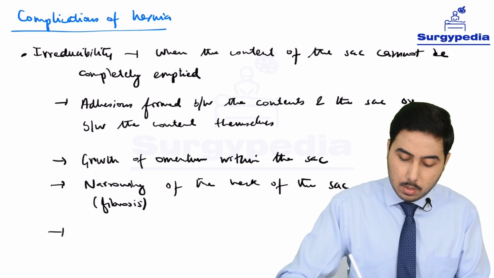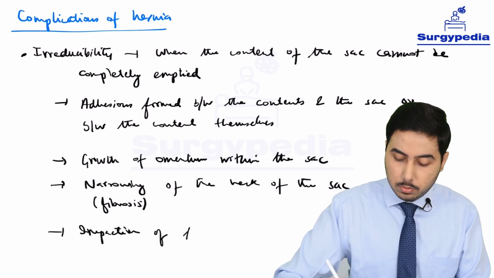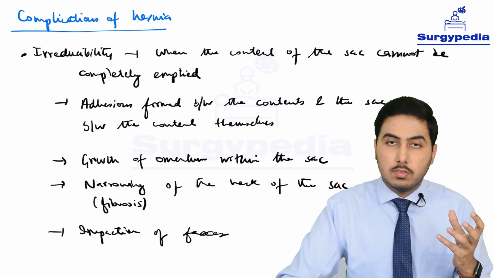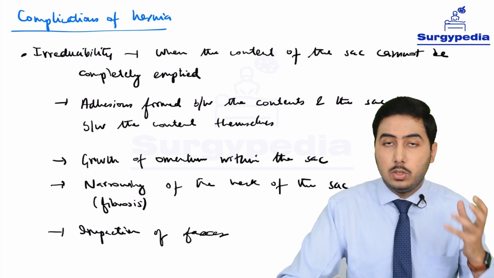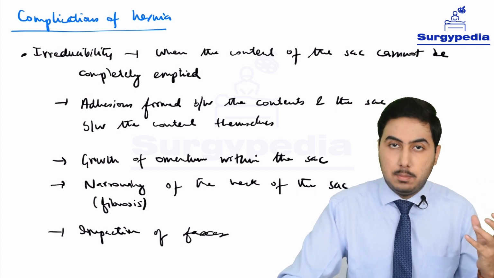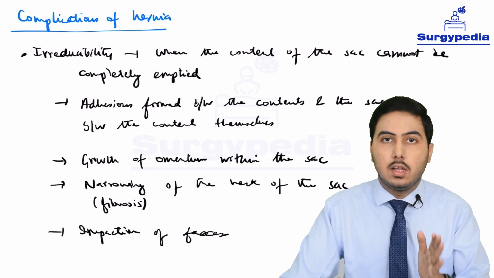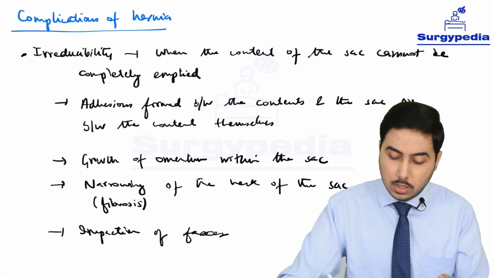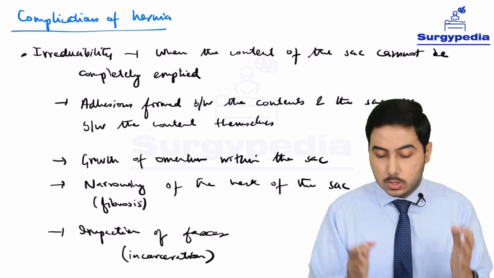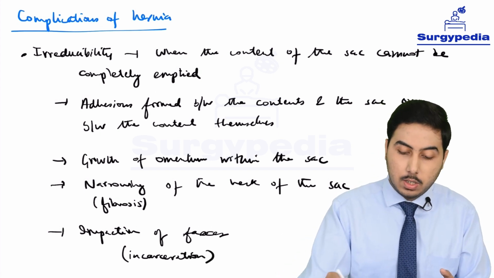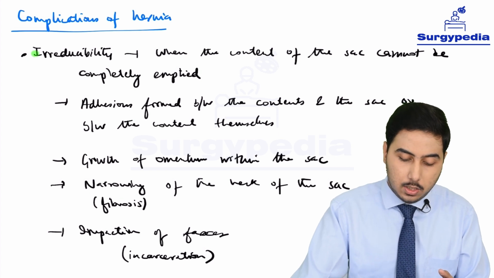And there can be impaction of feces also. Impaction of feces. So we have a part of the intestine and we have feces inside them. Now what happens is that we have a huge amount of feces and it gets impacted. So we'll discuss this complication as separate heading also. This is known as incarceration. So this can also lead to irreducibility. So ultimately our first complication is irreducibility.